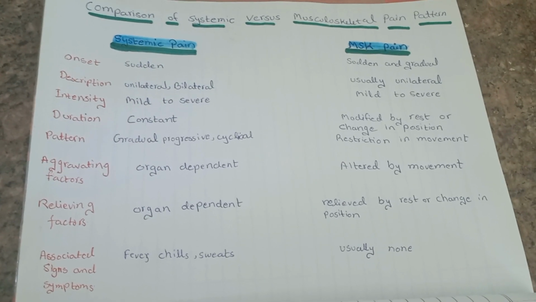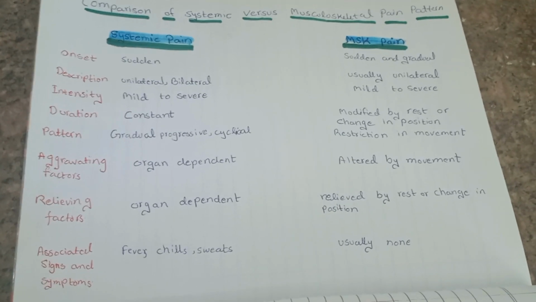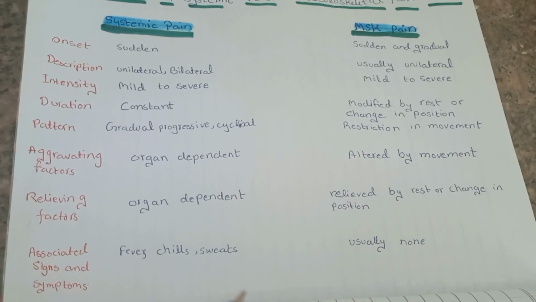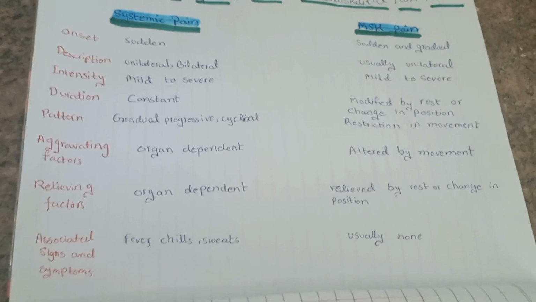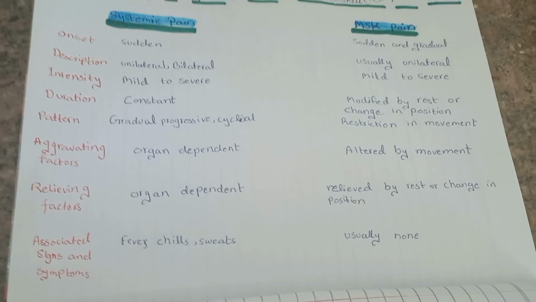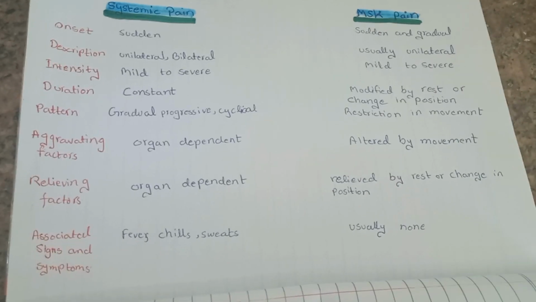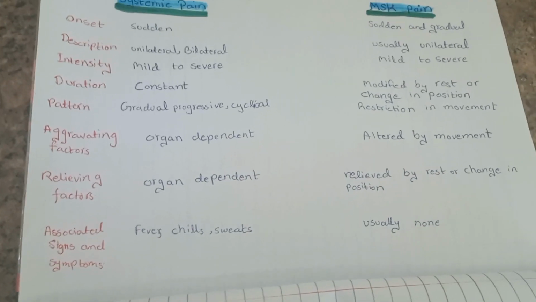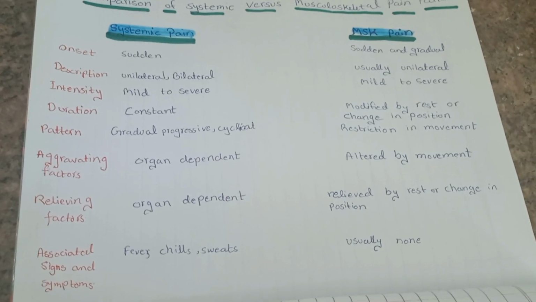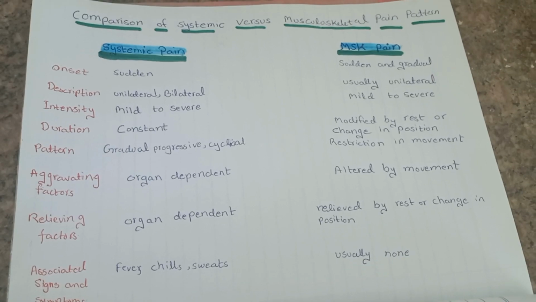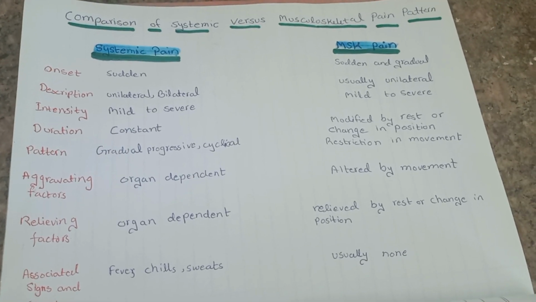Leaning forward may reduce the symptoms. Similarly, with pericarditis, symptoms are relieved by changing position, like leaning forward, kneeling on four limbs, sitting upright can relieve the symptoms. If we talk about musculoskeletal pain, symptoms are reduced or relieved by rest or change in position.